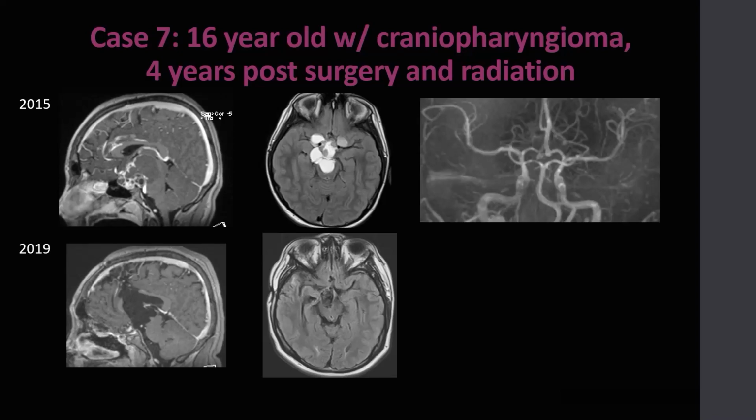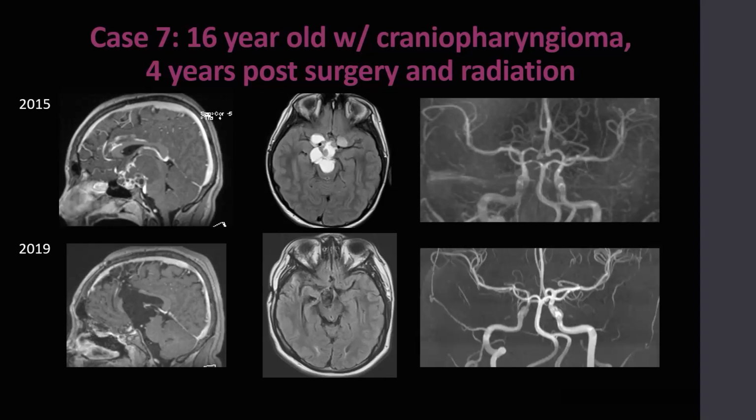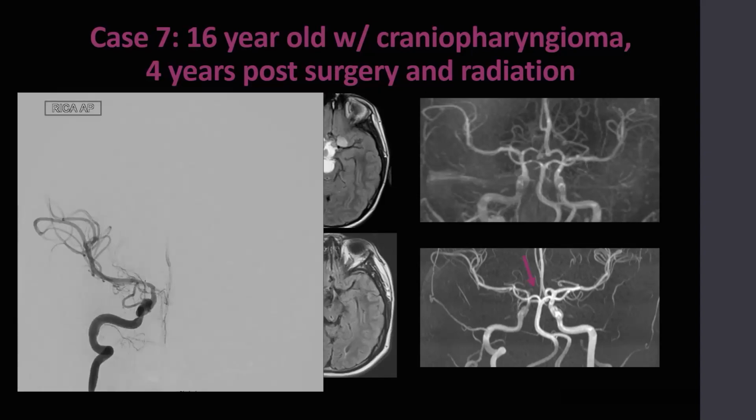This was the patient's baseline MRA in 2015, where you can appreciate a normal and symmetric right anterior cerebral artery and middle cerebral artery. 4 years later, after multiple debulking surgeries and radiation therapy, there's focal narrowing of the intracranial proximal segments of the right anterior cerebral circulation, including the supraclinoid internal carotid artery, right middle cerebral artery, and severe stenosis near occlusion of the right anterior cerebral artery. You can see these changes better here as well.